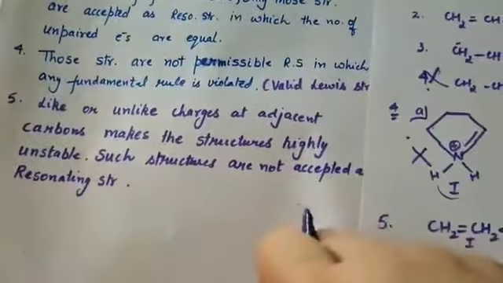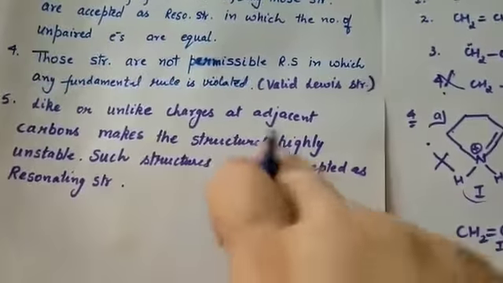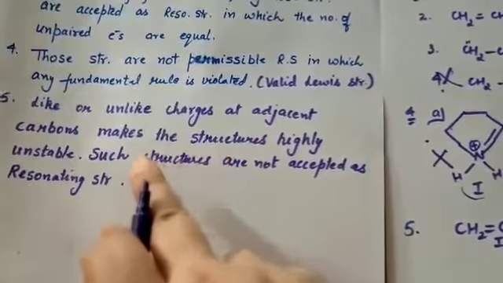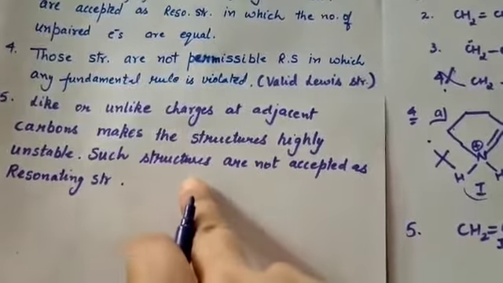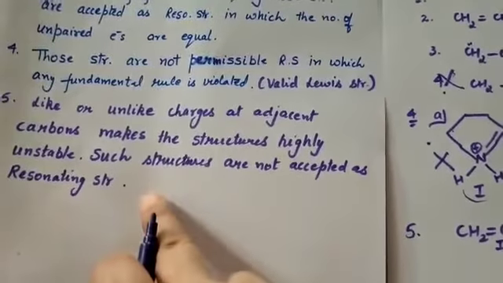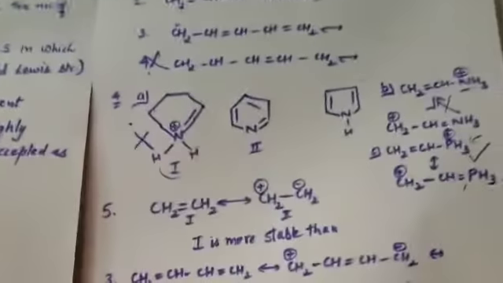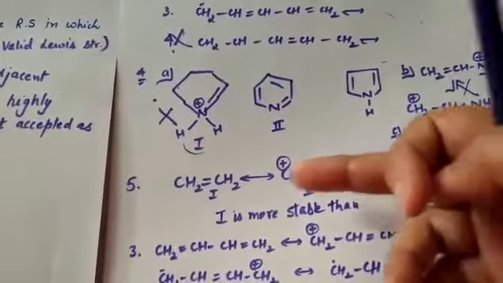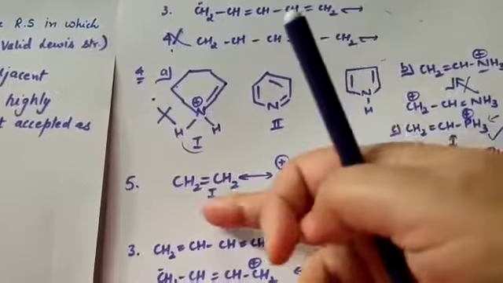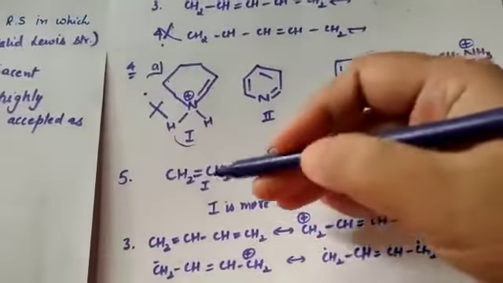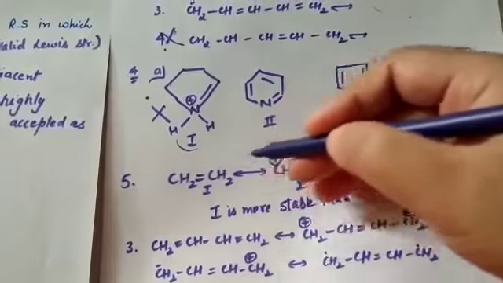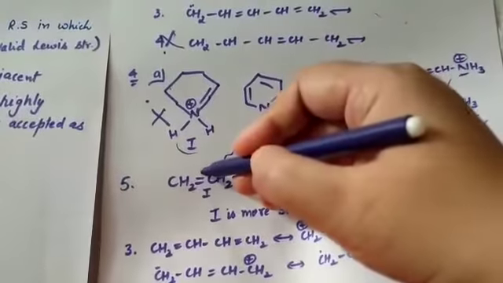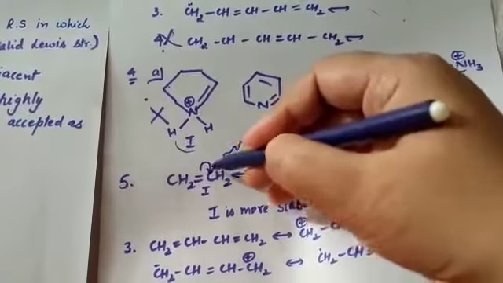Okay, now coming to the last rule, like or unlike charges at adjacent carbons make the structures highly unstable, and such structures are not accepted as resonating structures. So what is the example for it? I have taken this fifth rule example, CH2 double bond CH2, and if any proton approaches here, then this pi bond will break and it will shift here.